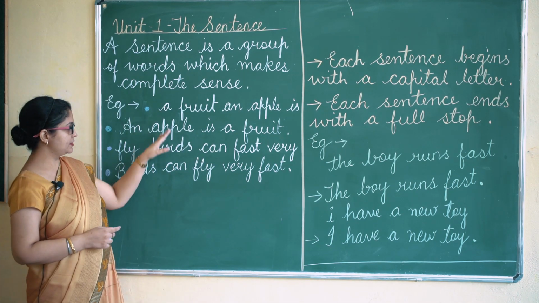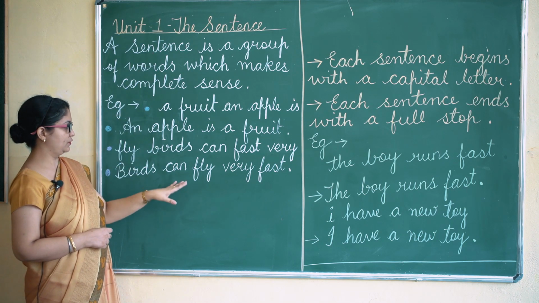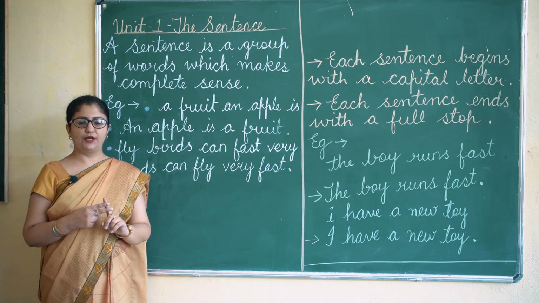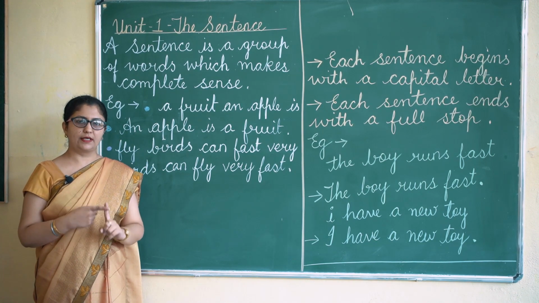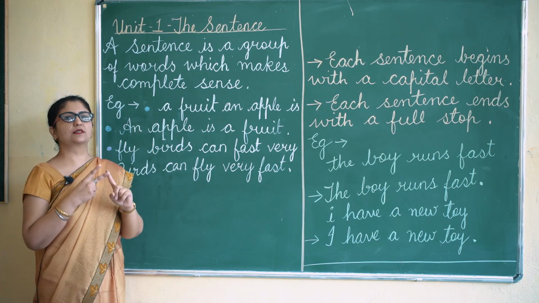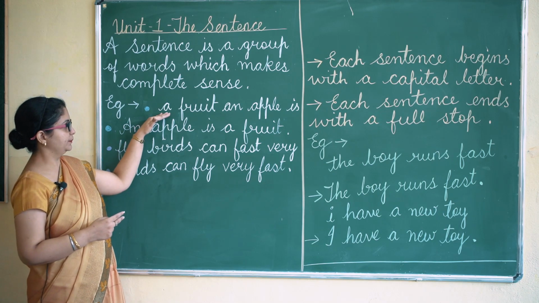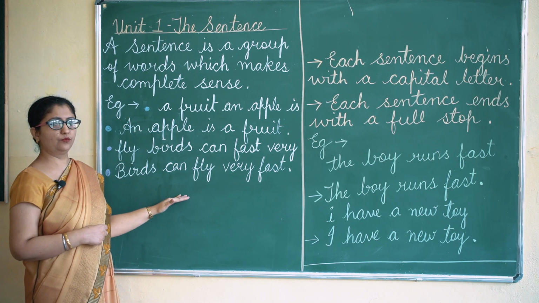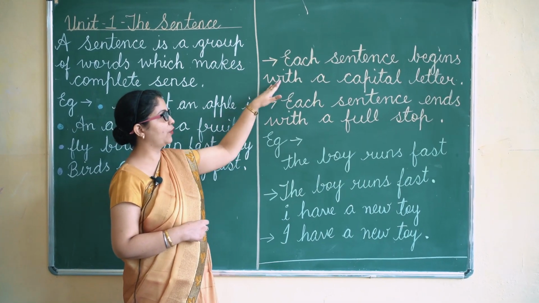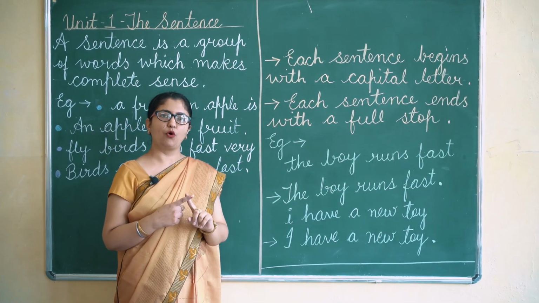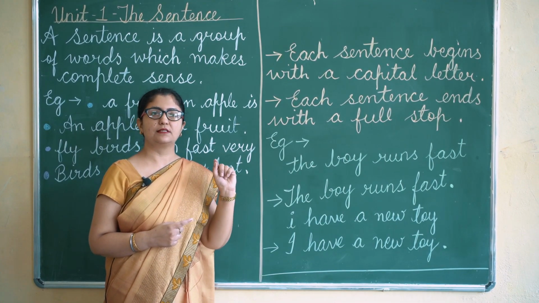So this is the meaning of a sentence: a group of words which makes complete sense. These are two important points that you should always keep in mind whenever you write any sentence.